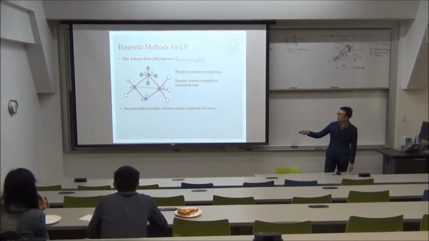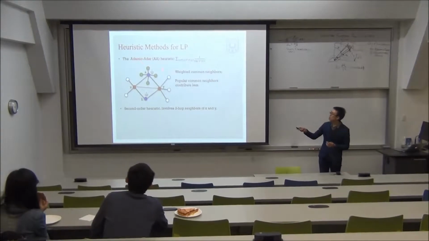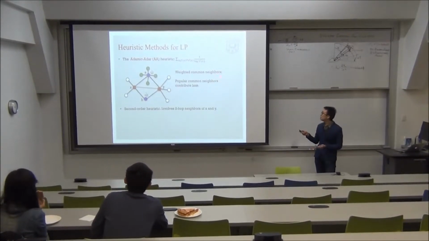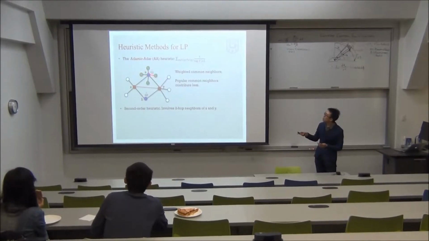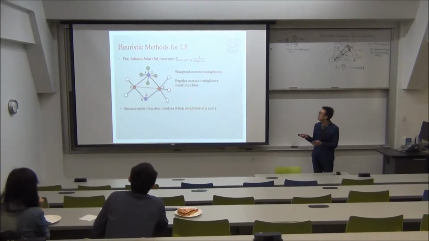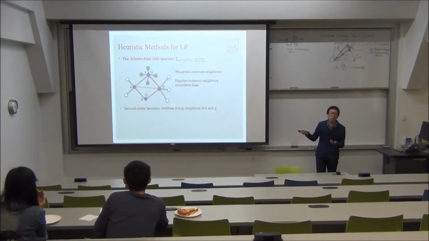Now let's see a second-order heuristic, the Adamic-Adar heuristic. Basically, it is a weighted common neighbors, in which a high-degree common neighbor, such as A, is weighted less than a low-degree common neighbor. This makes sense because both x and y connecting to A is not surprising, since A also has many other connections.